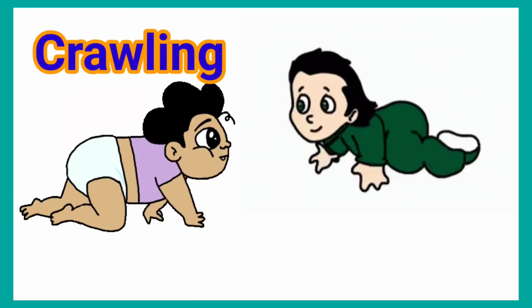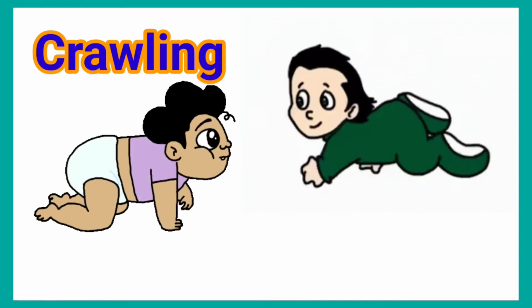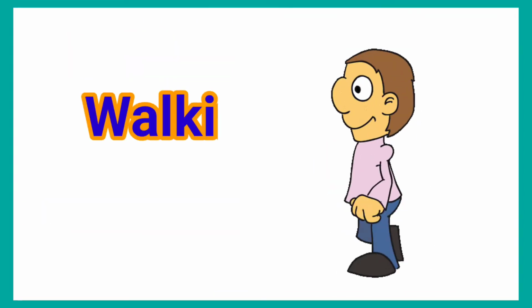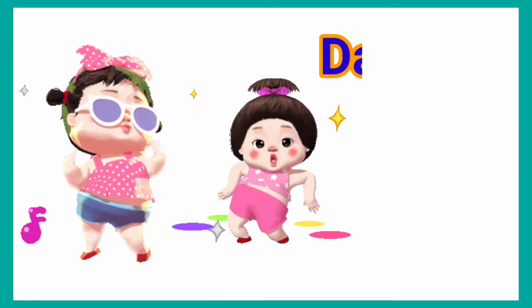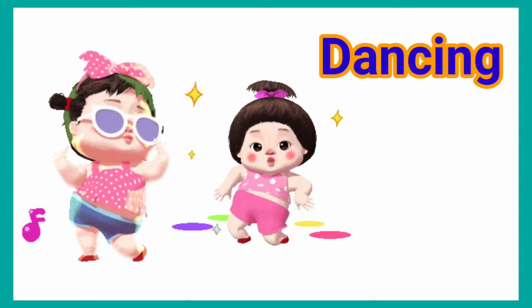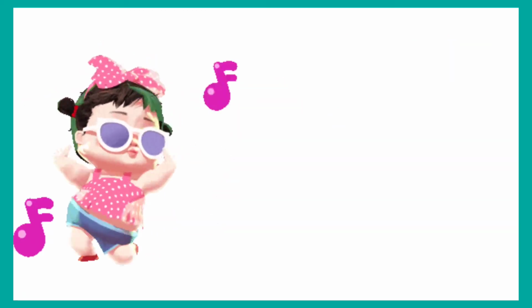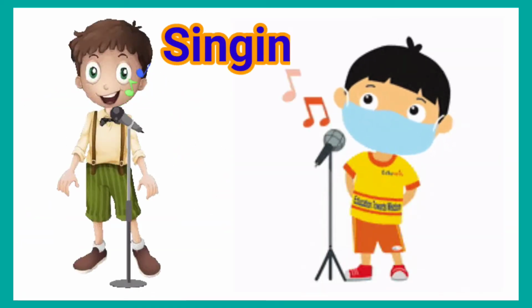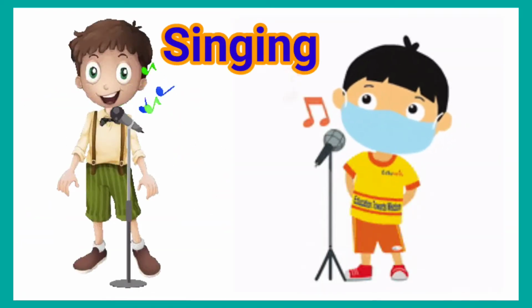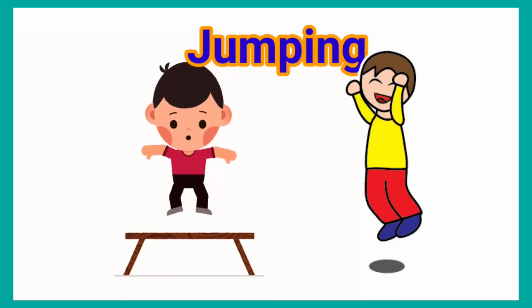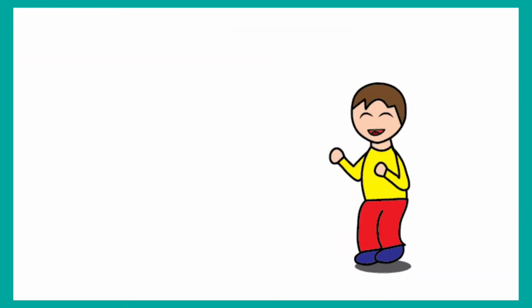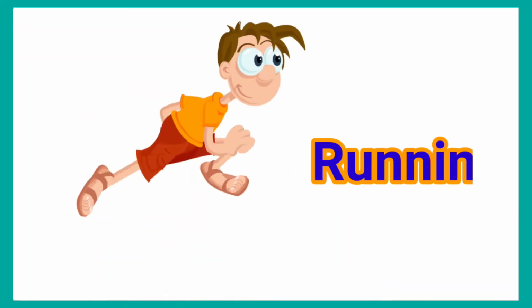For example, crawling, babies are crawling. Walking, he is walking. Dancing, the girls are dancing. Singing, the boys are singing. Jumping, the boys are jumping. Running, he is running.